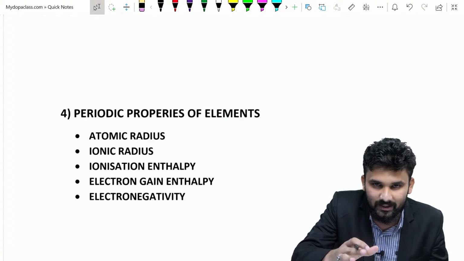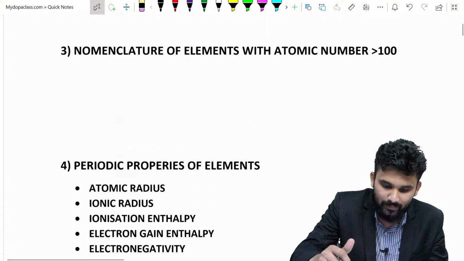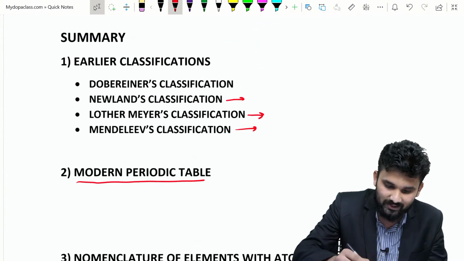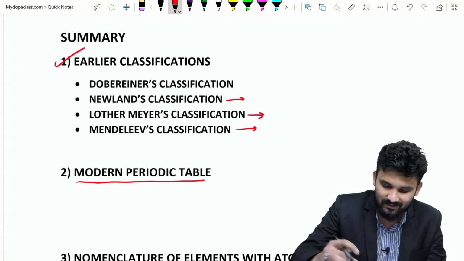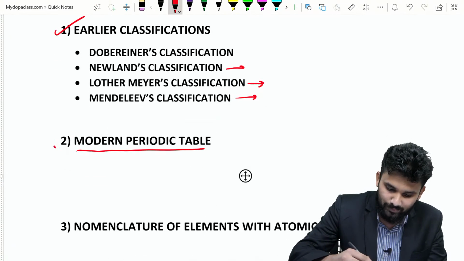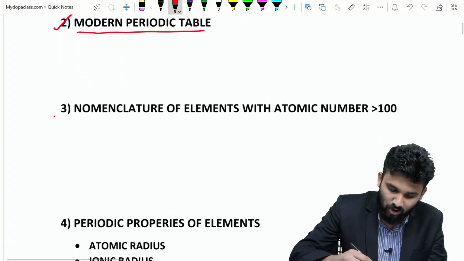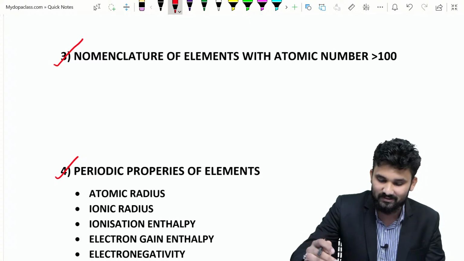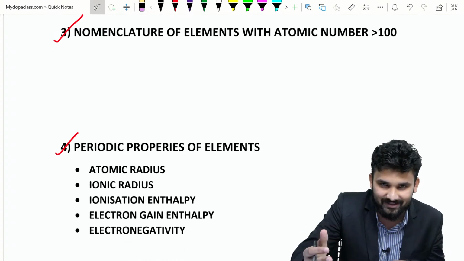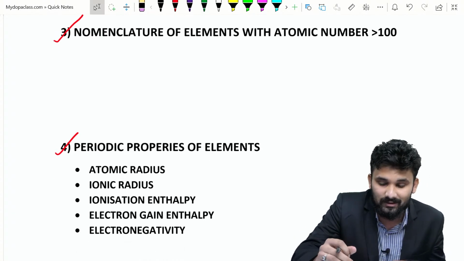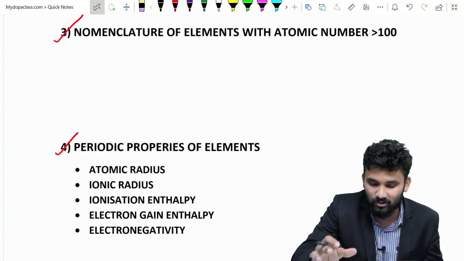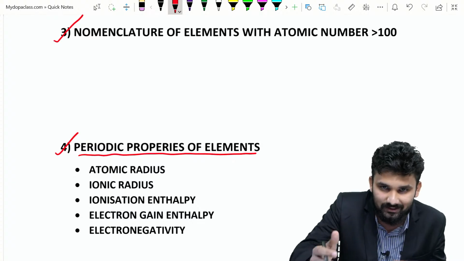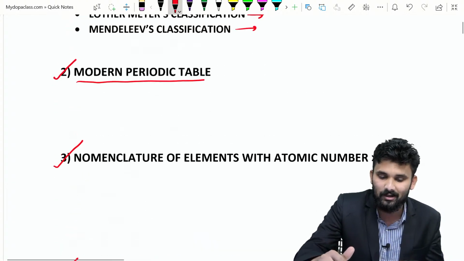There are 4 major topics: earlier classifications, the modern periodic table, nomenclature of elements with atomic number greater than 100, and periodic properties of elements. For entrance purposes, the most important part of this chapter is the periodic properties of elements. Is it clear?